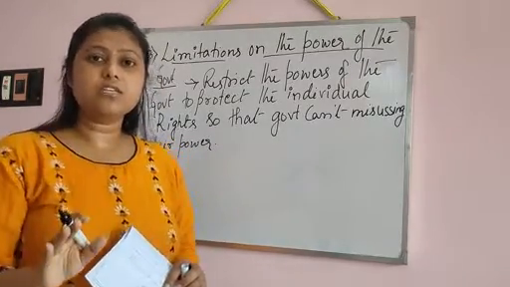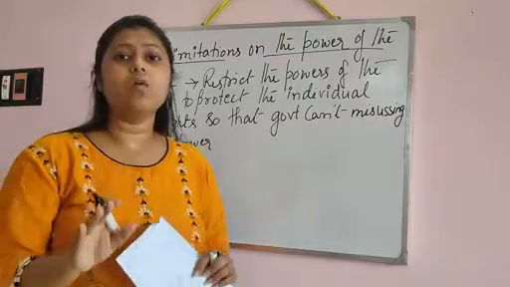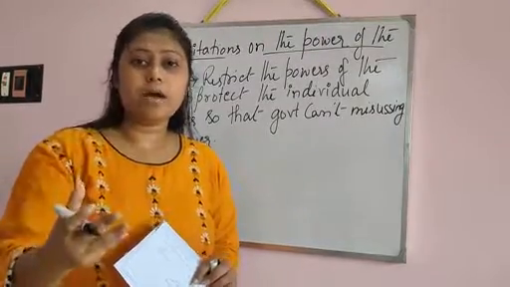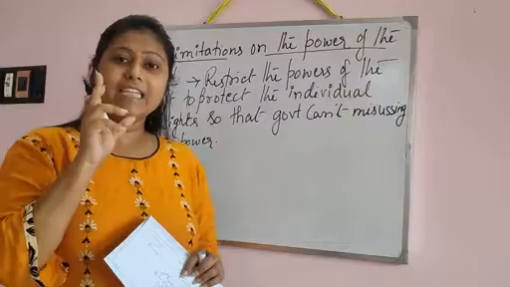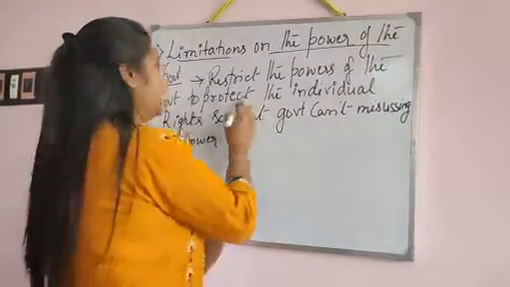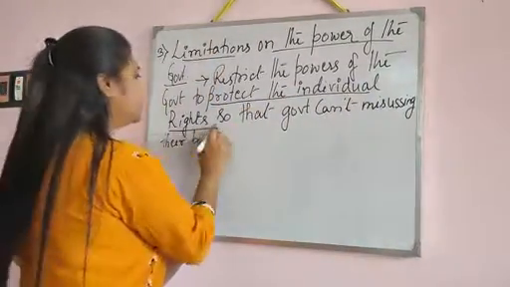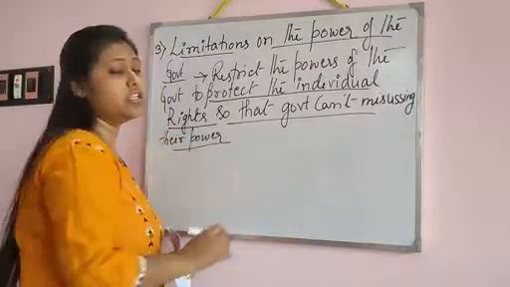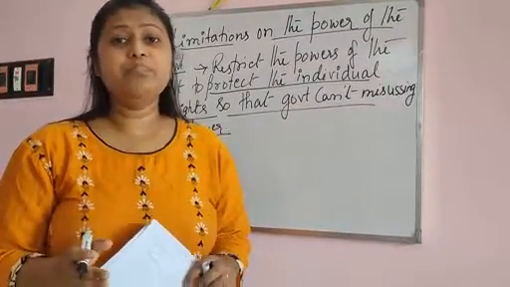And due to this reason, the constitution gives the decision making power along with some limitation, and these limitations protect the individual rights, so that the government cannot misuse their power and cannot take away their rights.